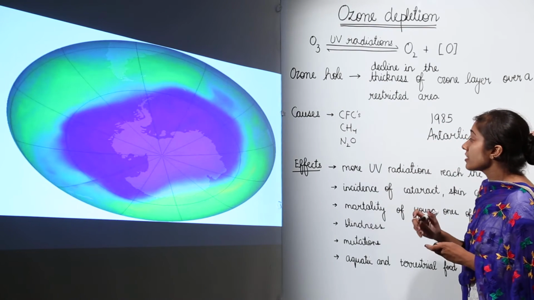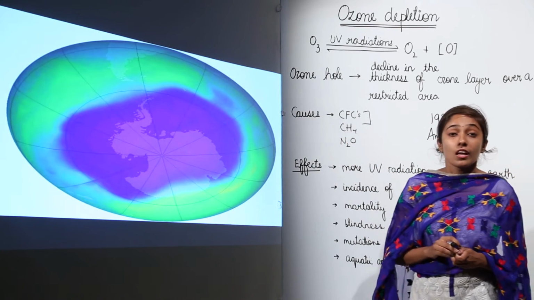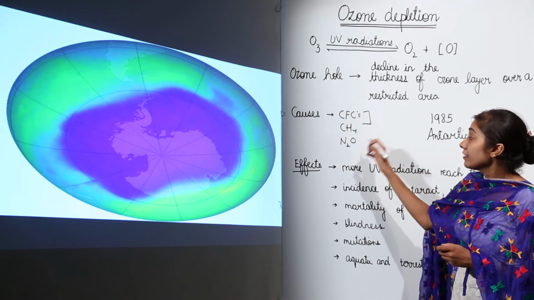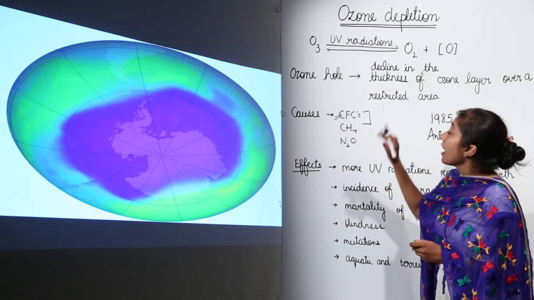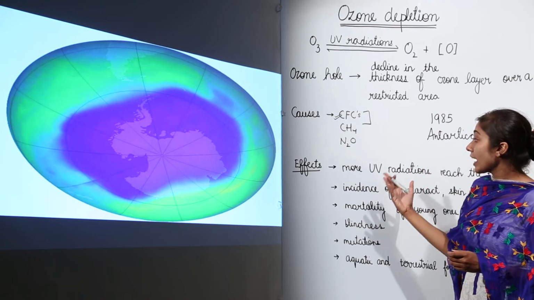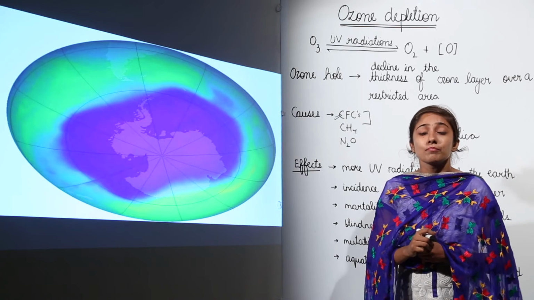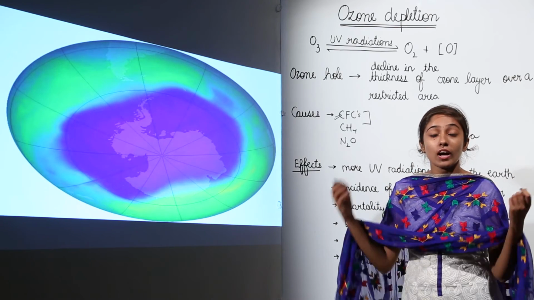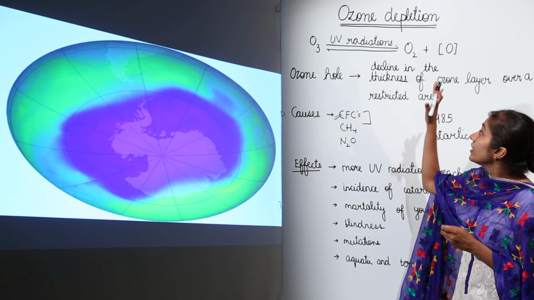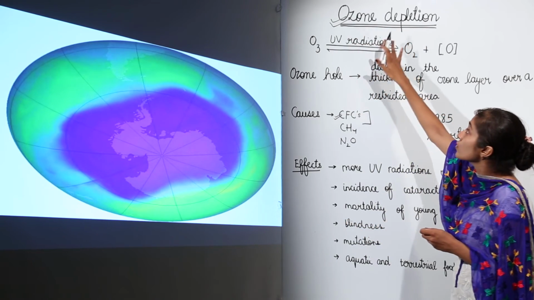So it's very important that we don't use chlorofluorocarbons, which act as coolants in refrigerators or air conditioners. If we stop using them, then we can prevent this ozone depletion. You already know that ozone is protecting you from the UV rays. You also know the harmful effects that can be caused by the UV rays if they enter directly into the Earth's atmosphere. So it's very important that we don't lead to this ozone depletion.